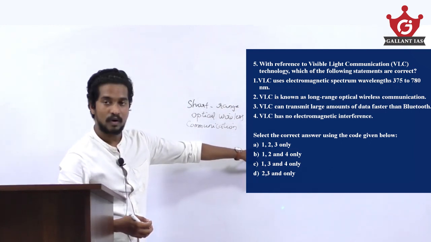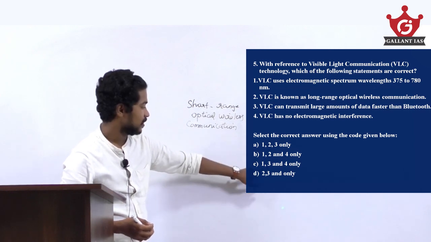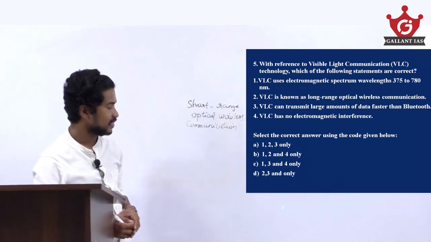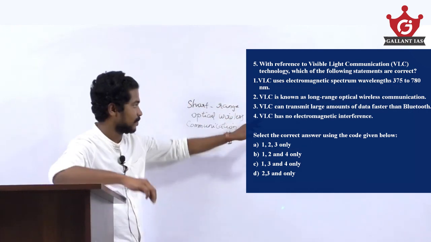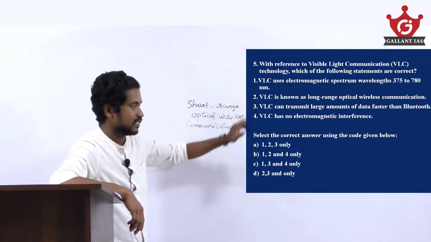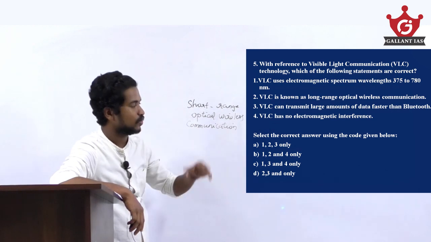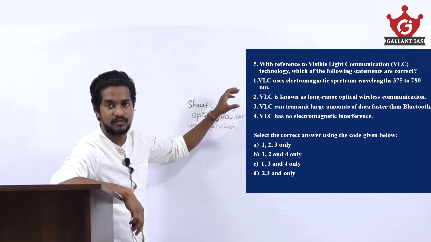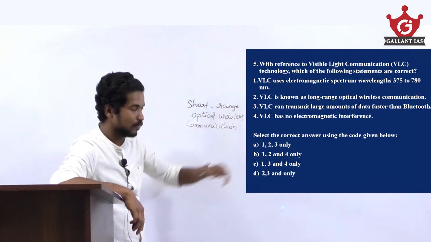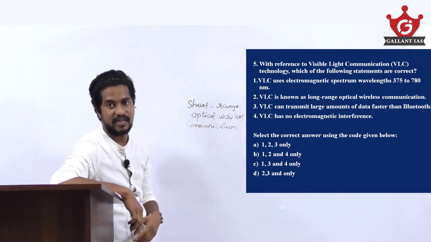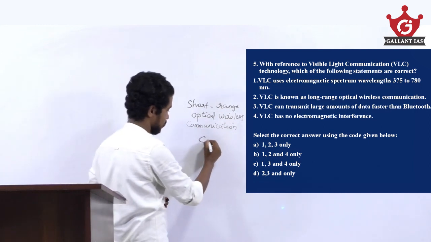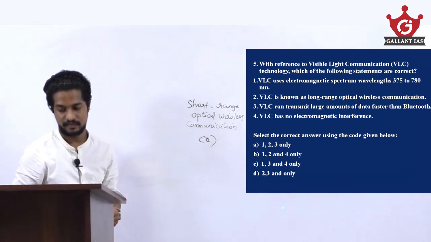You can eliminate option A, B and D if you know that VLC is a short range optical wireless communication. And VLC can transmit larger amounts of data than Bluetooth. This is the right statement. And VLC has no electromagnetic interference, since the transfer is done by using visible light, there is no electromagnetic interference while transferring the data. So here the right answer is option C, 1, 3 and 4.